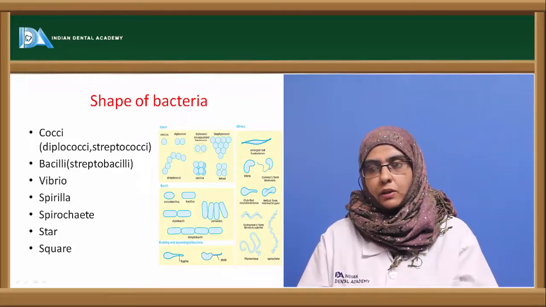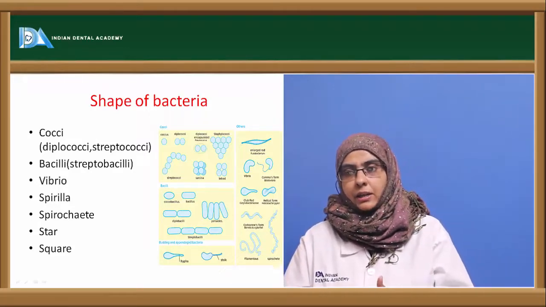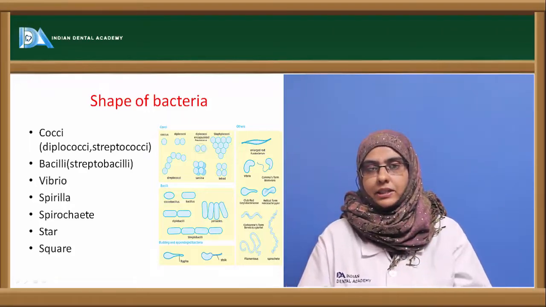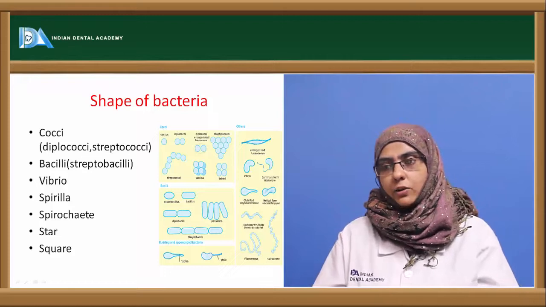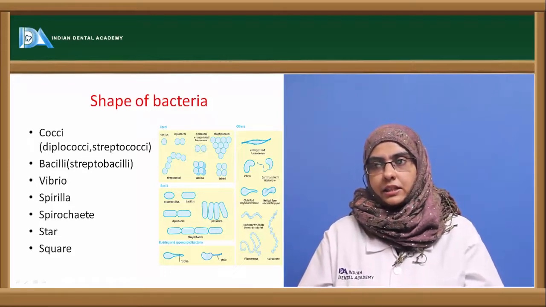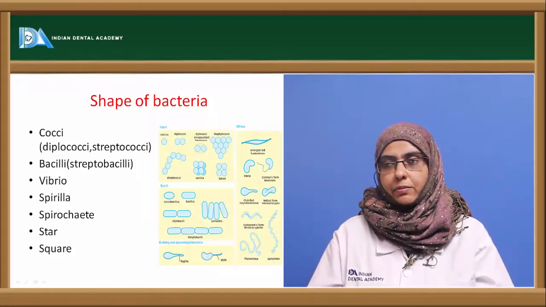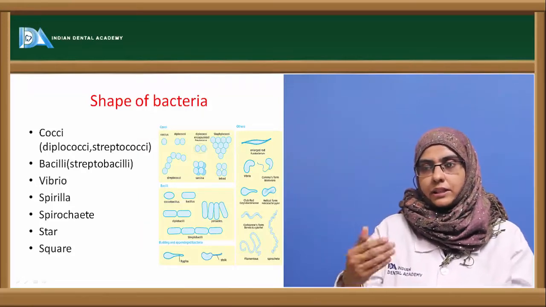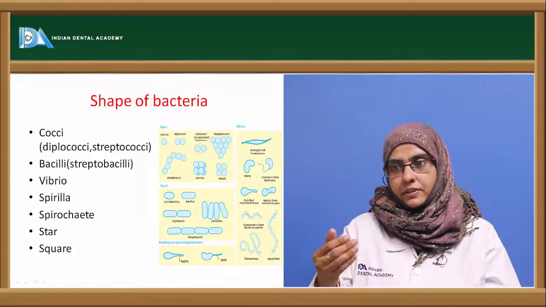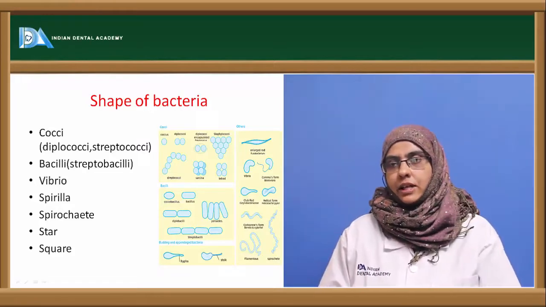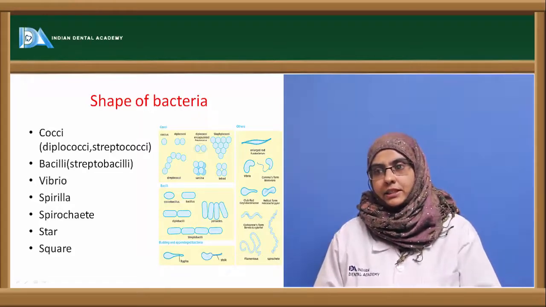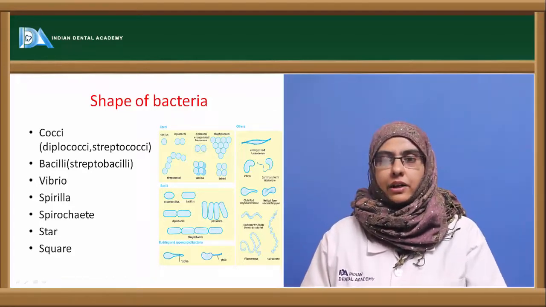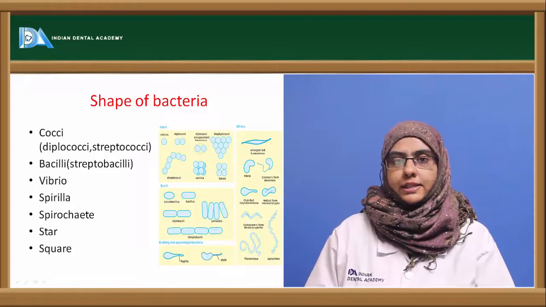Apart from that, we also have another type of bacteria called actinomycetes. They resemble fungus in nature, that's why they are called actinomycetes. And the next shape is of mycoplasma. These are organisms without a cell wall. So these organisms are bacteria with different types of shapes. Coming to the arrangement of the bacteria, these bacteria arrange themselves according to the plane of division. The cocci, if they are arranged in twos, are called diplococci.